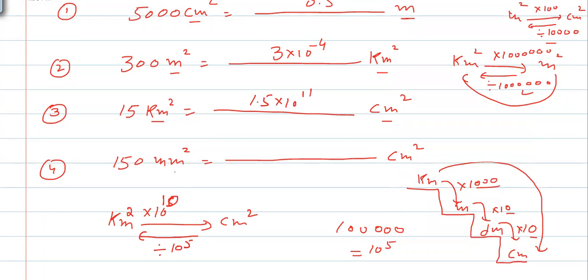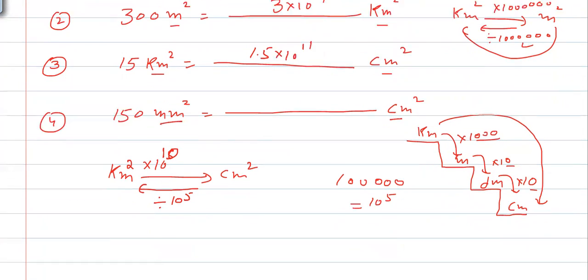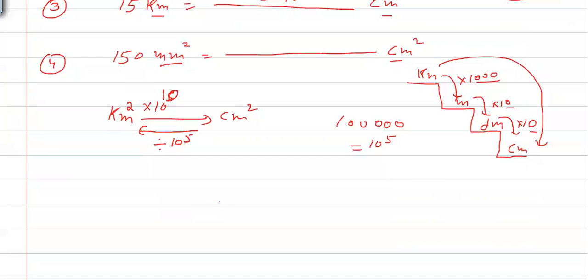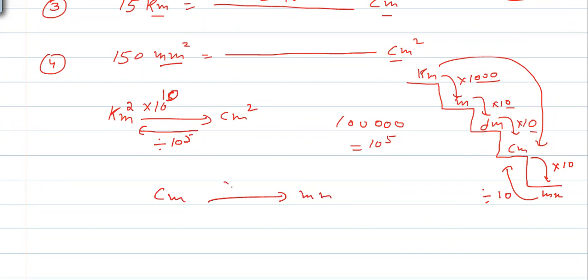We did the conversion. Now from millimeter square to centimeter square, first look at this. From centimeter to millimeter, we need to multiply by 10, and to go back from millimeter to centimeter we need to divide by 10.